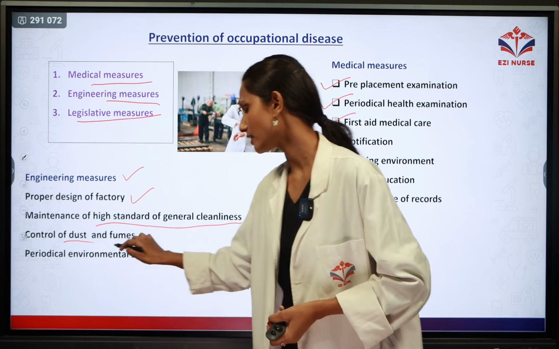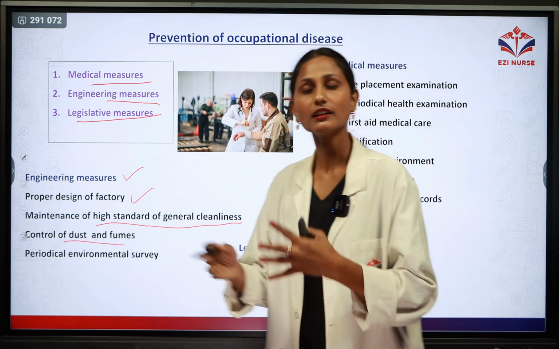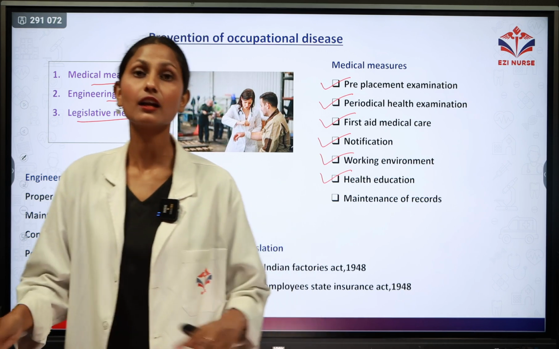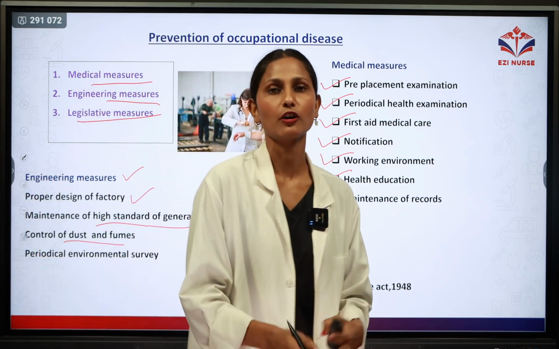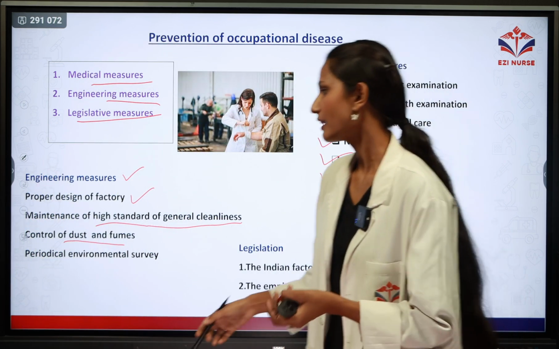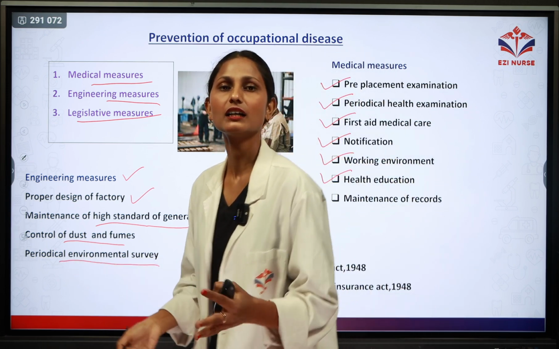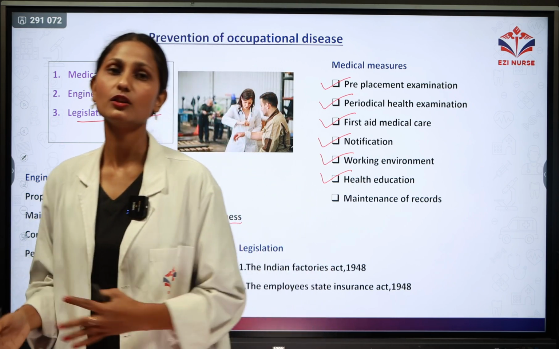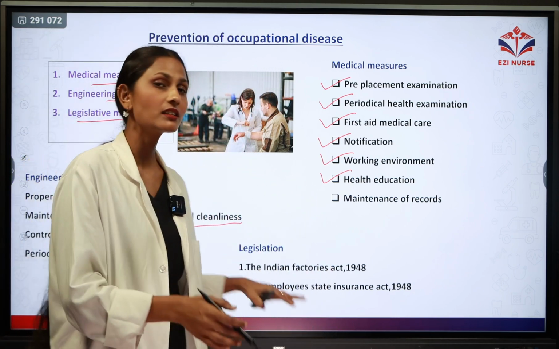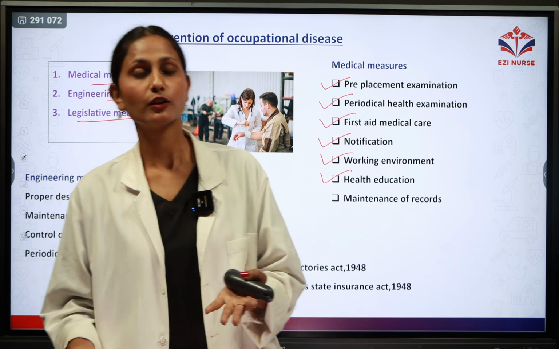Next one is control of the dust and fumes. Whatever dust is coming or fumes are there, there must be a proper arrangement for such things in the industry. Next one is a periodical environmental survey. The environmental survey must be done by an authorized person of that industry. So the environmental survey will be done by that authoritative person.